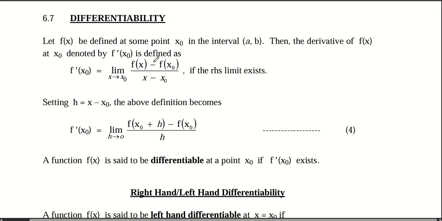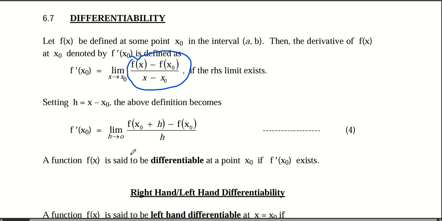Now, this is the first principle definition for differentiation. When you evaluate this for the left-handed limit and for the right-handed limit, at the end of the day, if you get the same answer, then the function is said to be differentiable.